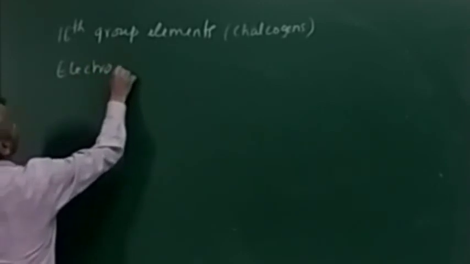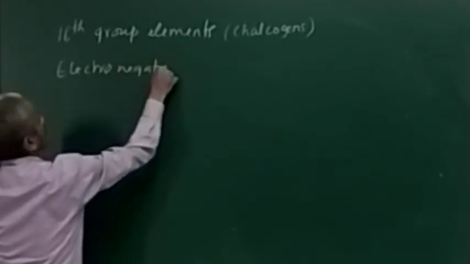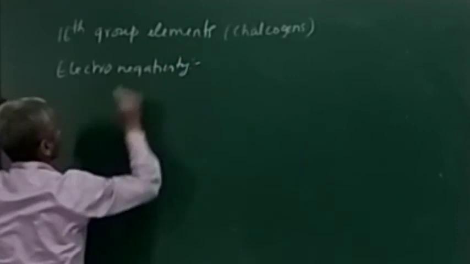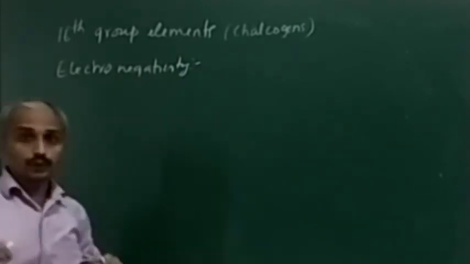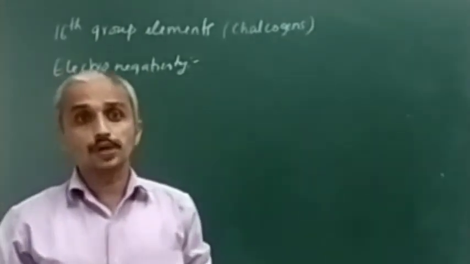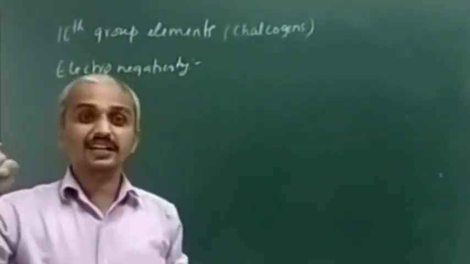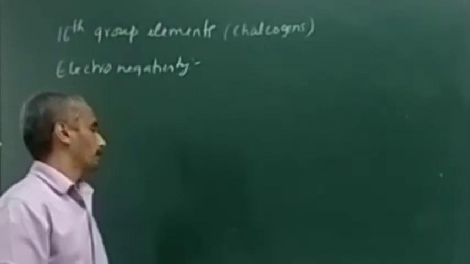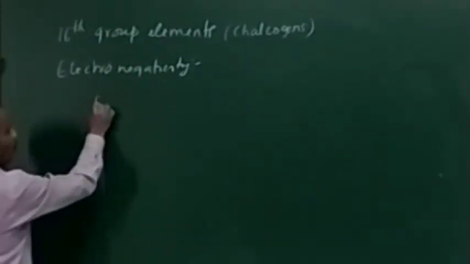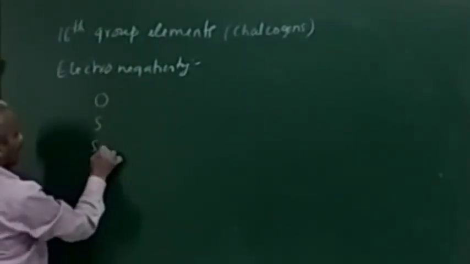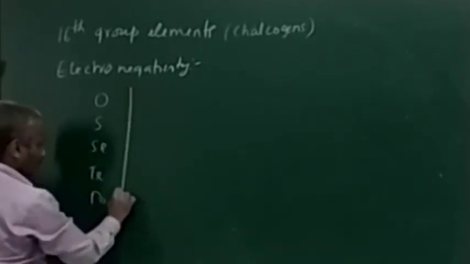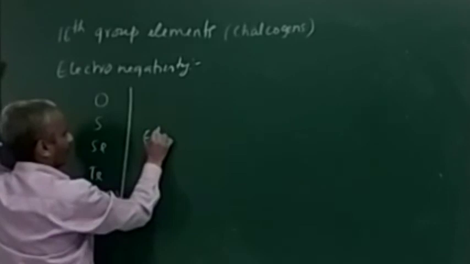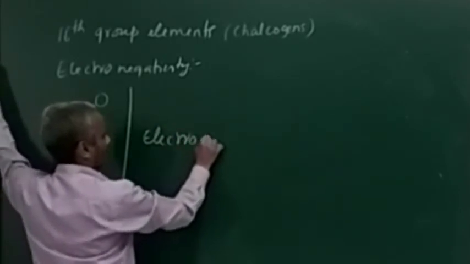Next, electronegativity. Electronegativity of the 16 group is higher than the 15 group but less than the 17 group. Now, oxygen, sulfur, selenium, tellurium, and polonium. Down the group, electronegativity decreases.